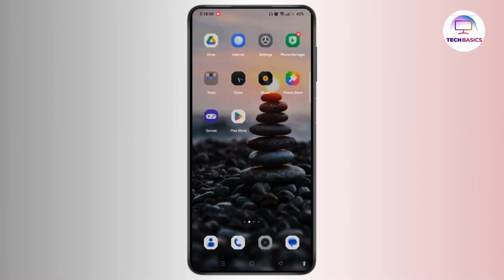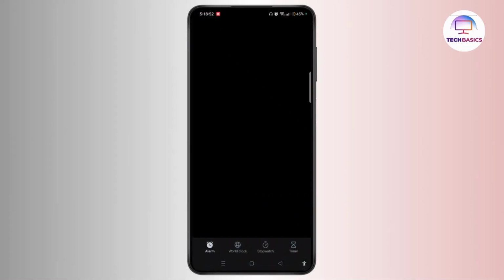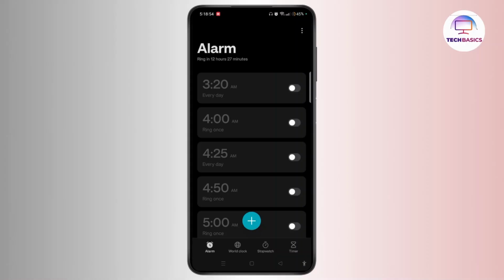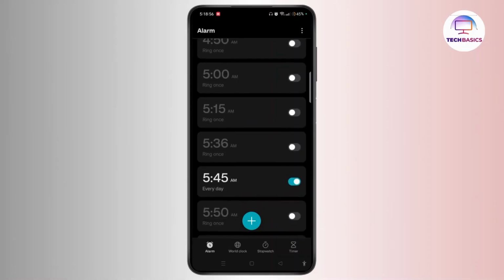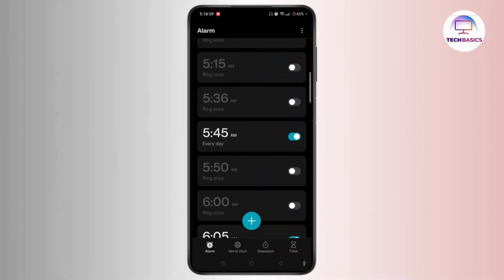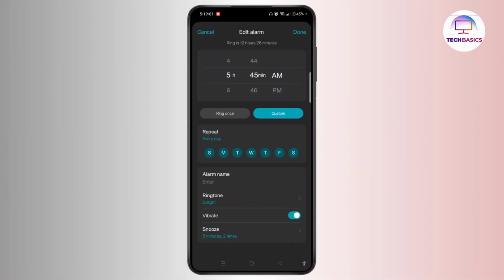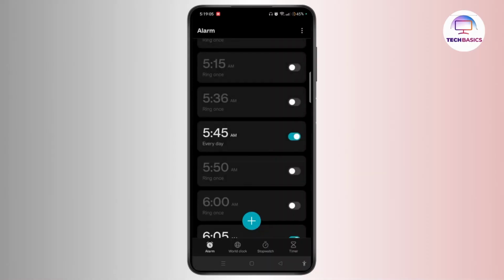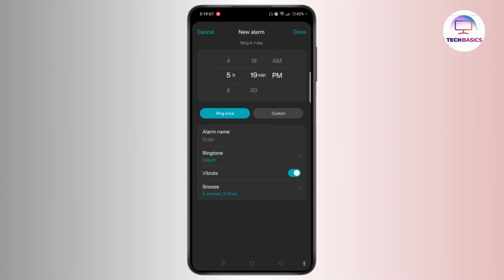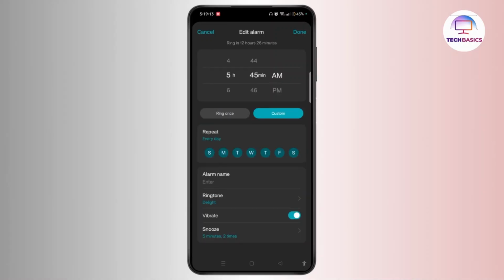Launch your clock application on your Android phone. Then you can easily set an alarm by going to the alarm tab. Suppose I set an alarm for 5:45 a.m. You can easily open it or select the plus icon at the bottom center and then choose a particular time. Then you can easily adjust all the settings.